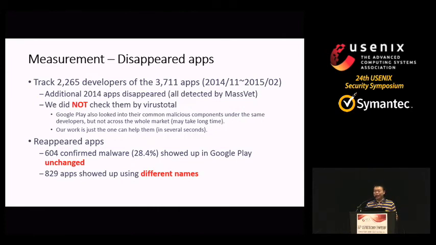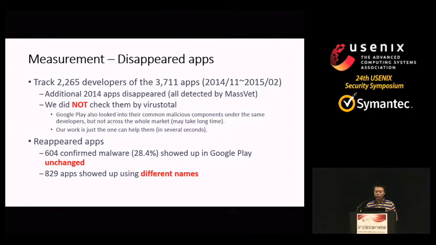Then we do another round of measurement. We track the 2,265 developers of the 3,000 apps for 4 months. An additional 2,014 apps disappeared, and they were all detected as malware. But note that we did not check them by VirusTotal. Why? But we find that some of the apps are detected by VirusTotal. These are the apps that maybe VirusTotal told Google.